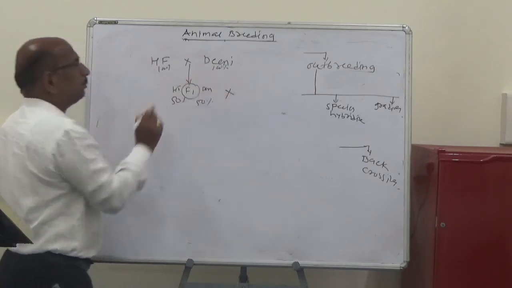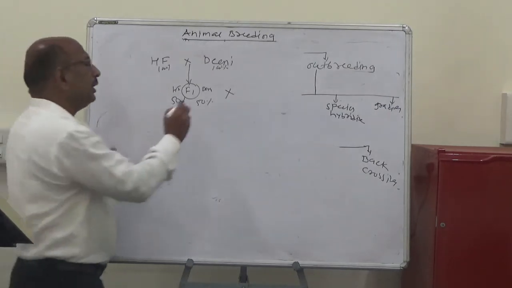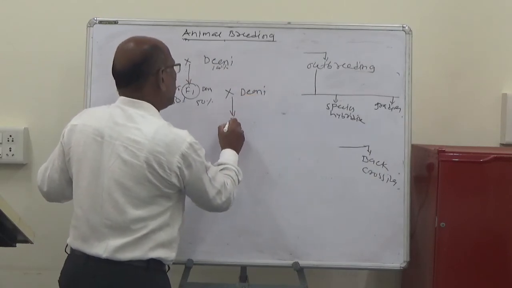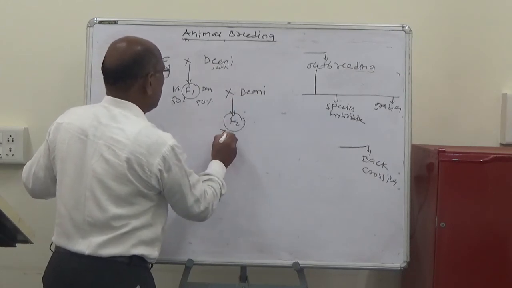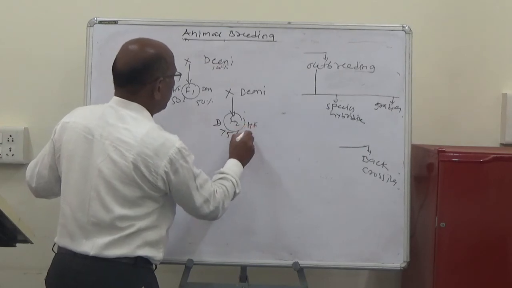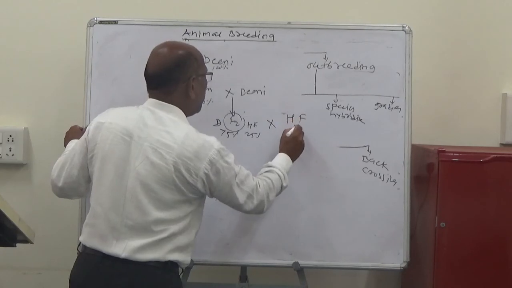These are again mated back to one of the pure animals, the Deoni. The second is the F2, containing 75% Deoni inheritance and 25% HF. Again it can be crossed with HF 100%.